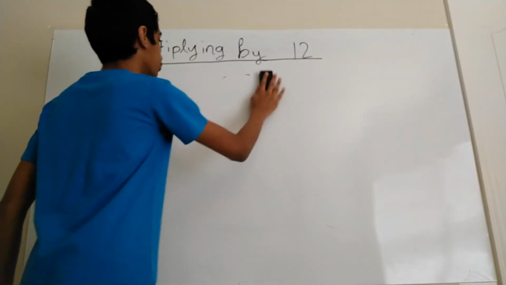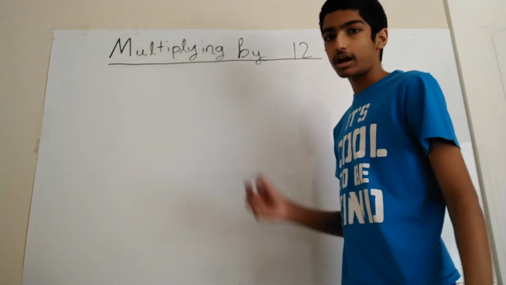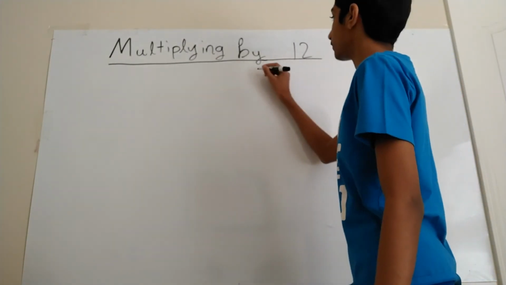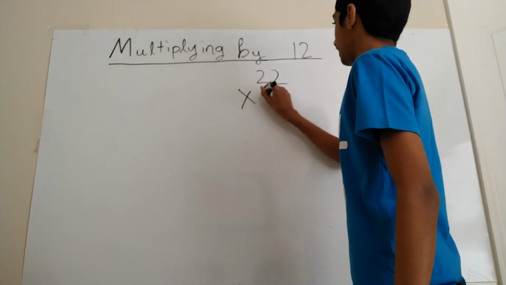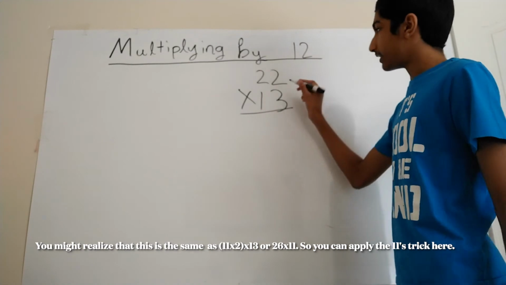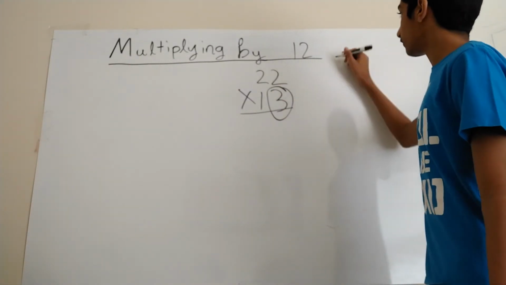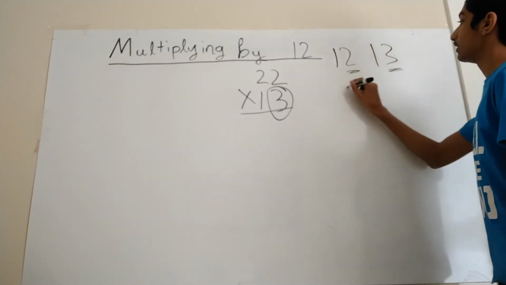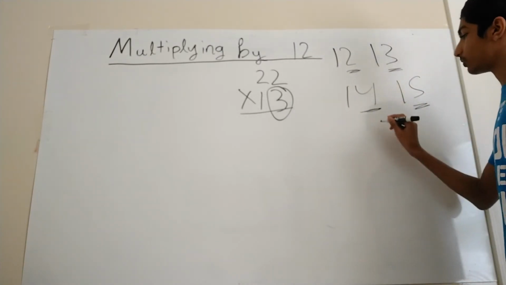But for numbers 12 to 19, this can really help. I showed you how to do 12 throughout this video, but let's try 13 for an example. Let's do 22 times 13. So instead of multiplying by 2, we multiply by this digit. So for 12, we multiply by 2. 13, we multiply by 3. 14, we multiply by 4. 15, we multiply by 5, and so on.